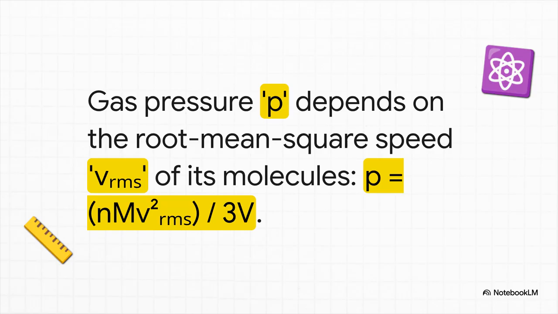Okay, after we run through all 5 of those steps, we land on this absolutely incredible result. This equation connects pressure, P, something we can easily measure in our world, to the microscopic world. Just look at what's on the right side. You've got N, the number of molecules, m, their mass, and V, the volume. And that v_rms term, that's the root mean square speed, which is just a special kind of average speed for the molecules. We use it because pressure is all about kinetic energy, which depends on speed squared.